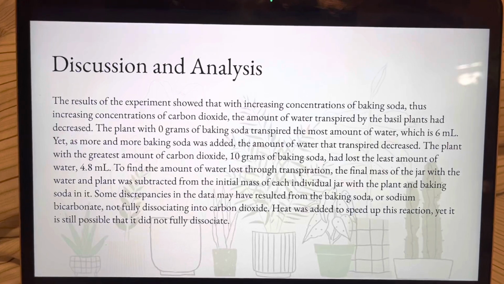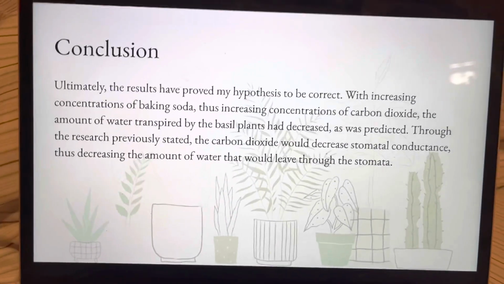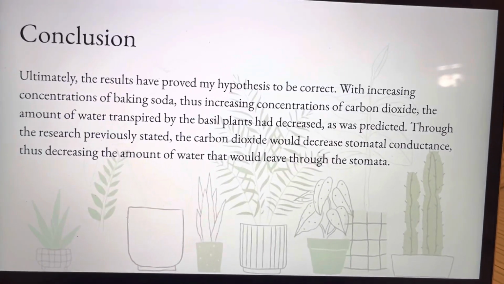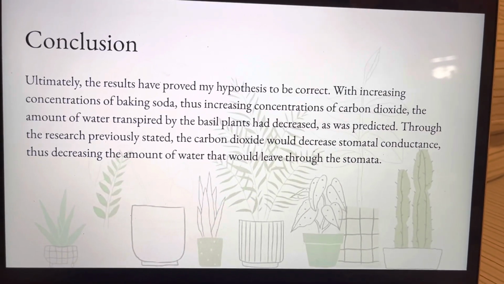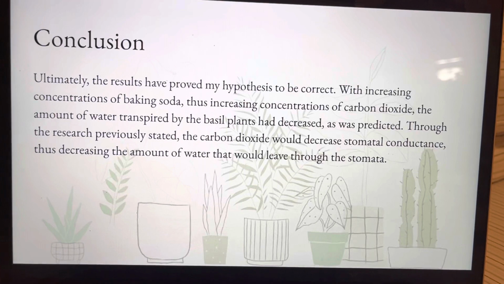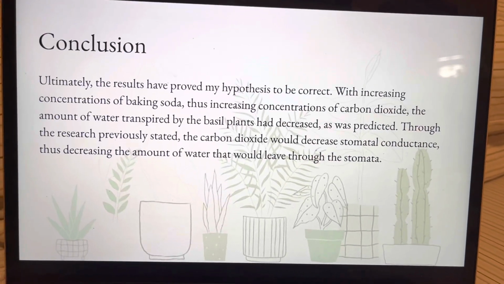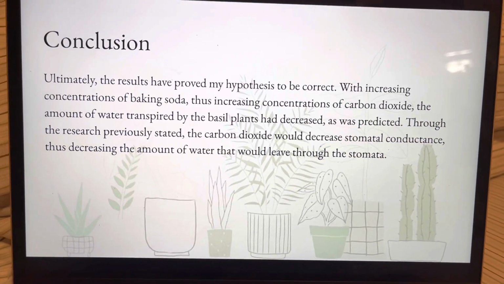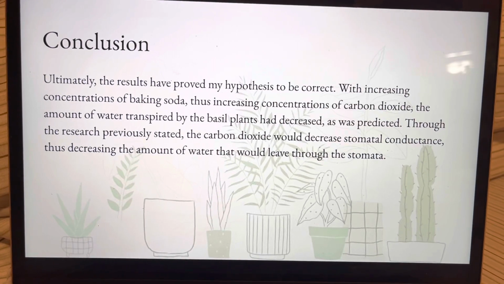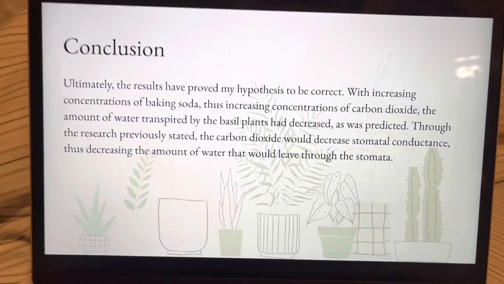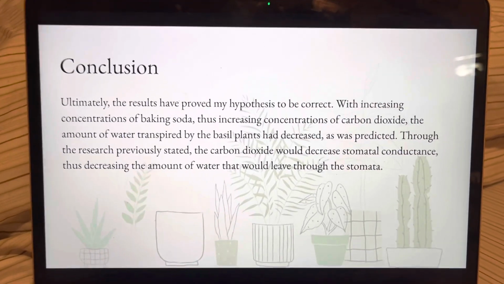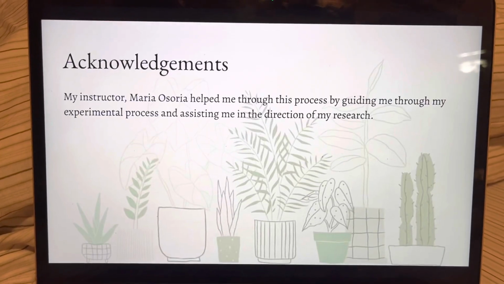So I concluded that the results proved my hypothesis to be correct, and with increasing concentrations of baking soda and increasing concentrations of carbon dioxide, the amount of water transpired by the plants decreased. And carbon dioxide essentially did decrease stomatal conductance, and it decreased the amount of water that was able to leave through the stomata of the plants.